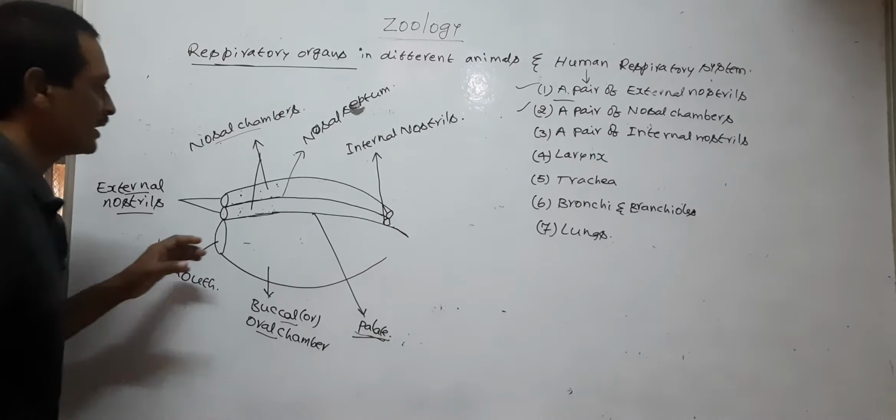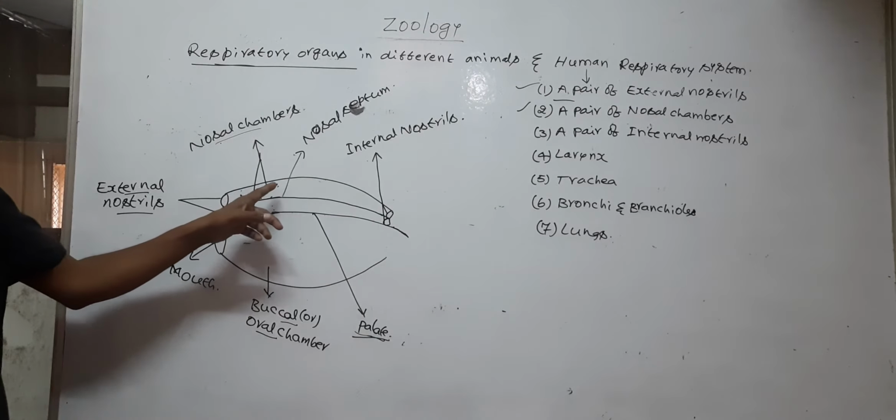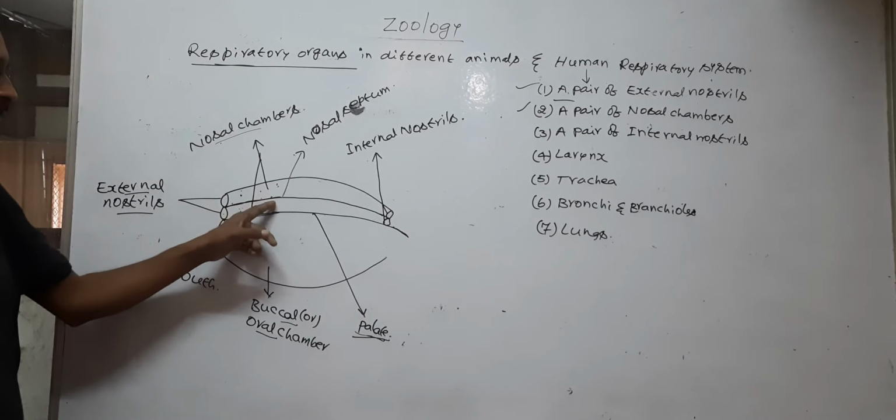So the nasal septum separates the two nasal chambers.